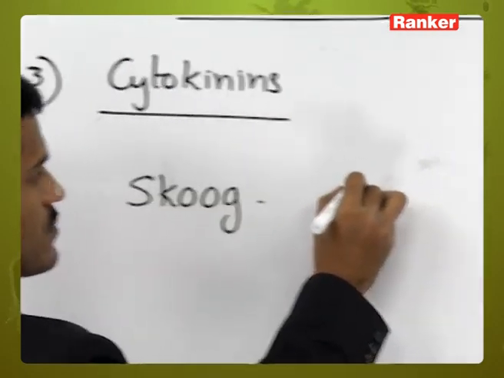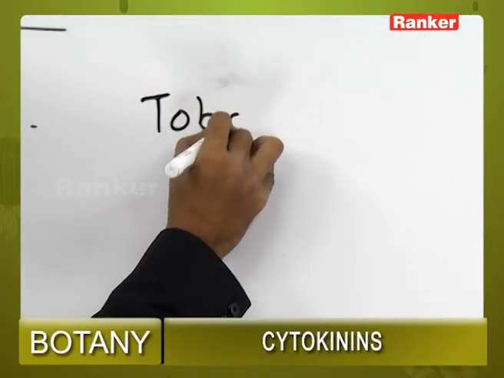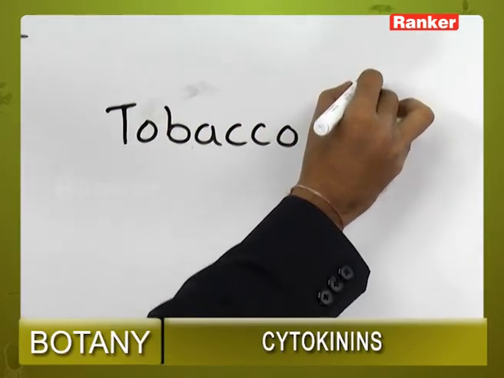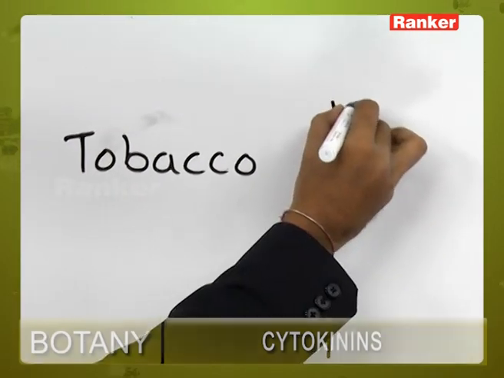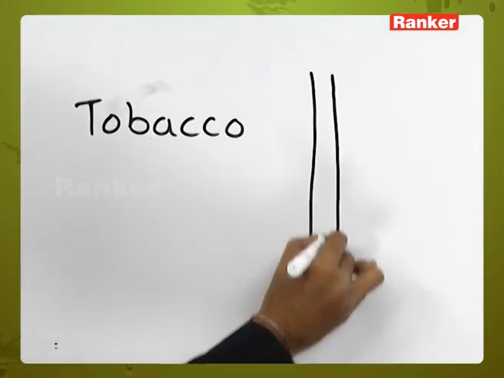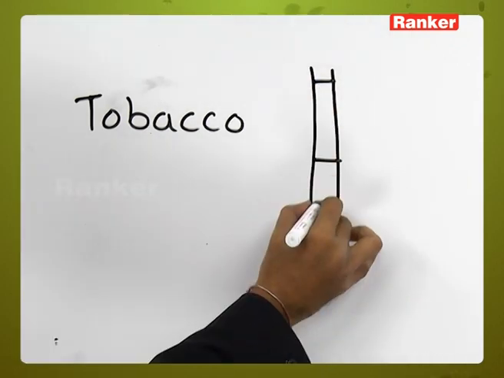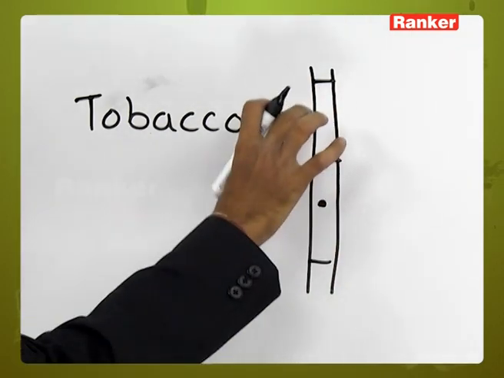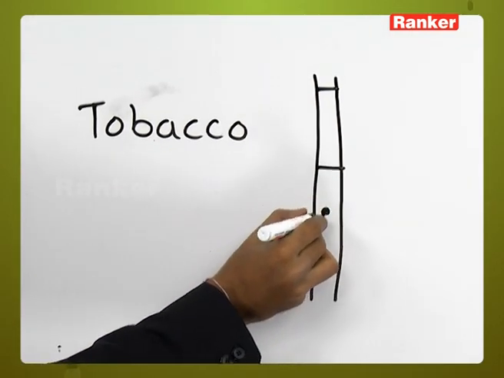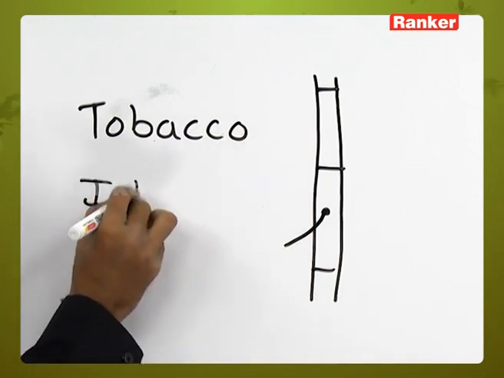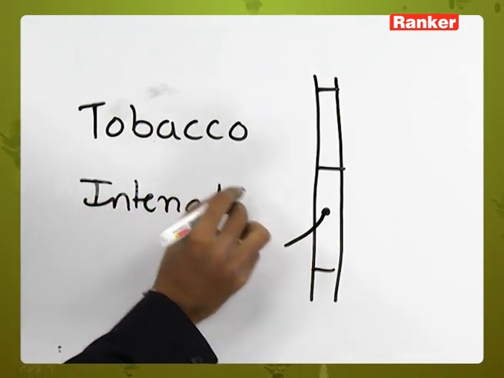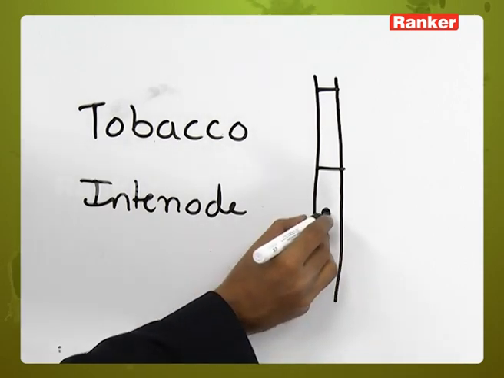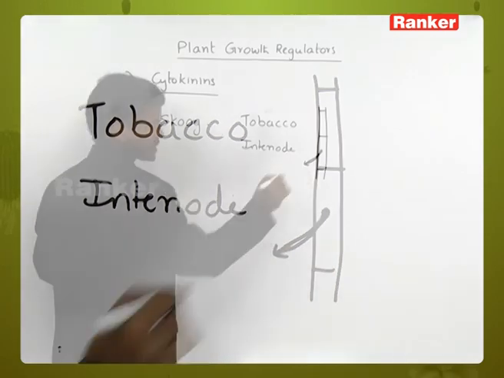tobacco plant internodes. From this, here it is internode, completely internode. From this internode, some tissue is taken. So this tissue is cultured.